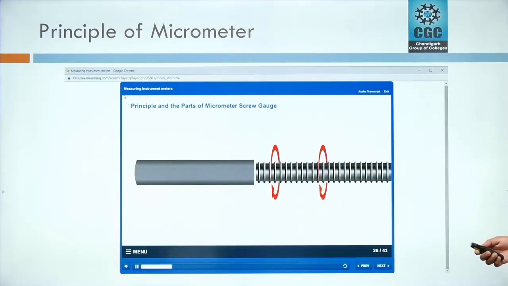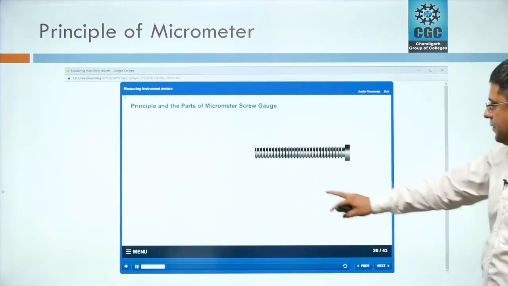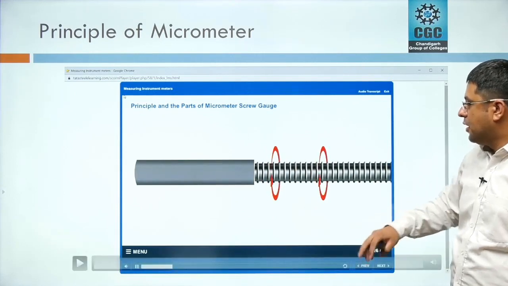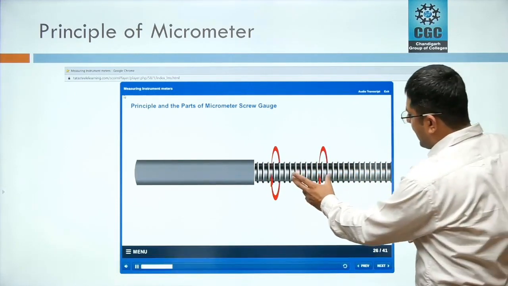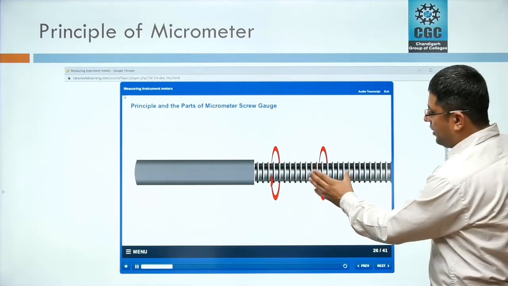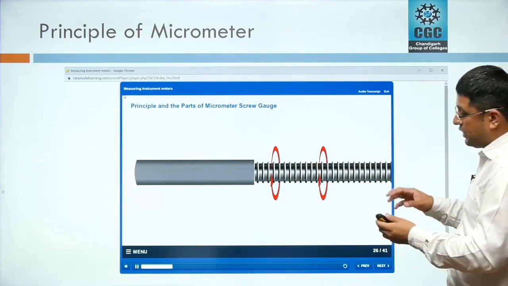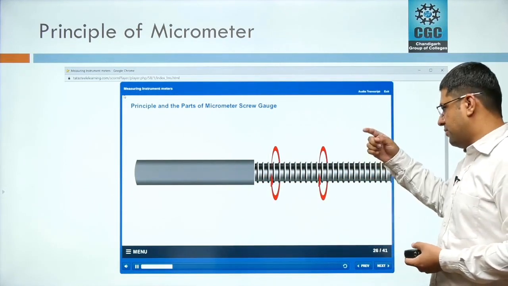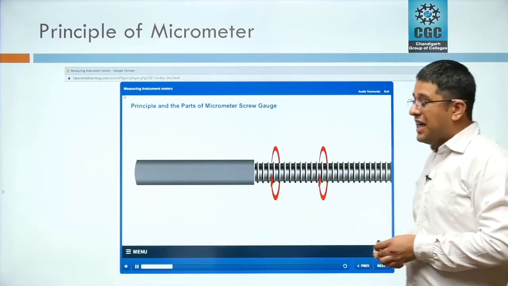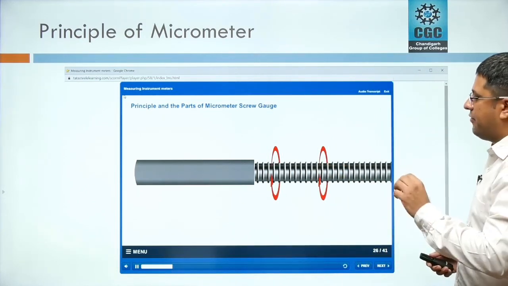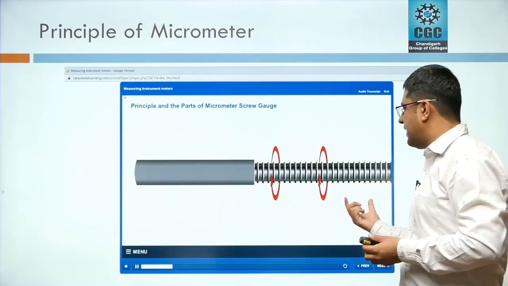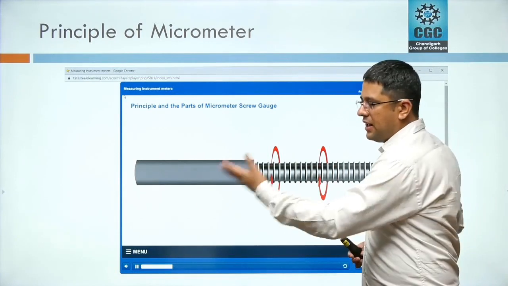When an accurately cut single threaded screw is placed inside a closely fitted nut and... What is happening here is there are very accurately, very precisely cut thread on a shaft, and this shaft is rotated inside this sleeve. So when we rotate this, there is a rotation also, and there is a linear movement also. The pitch of these threads is generally 0.5 mm. Means after every rotation of 360 degrees, this device will enhance 0.5 mm towards the left side.